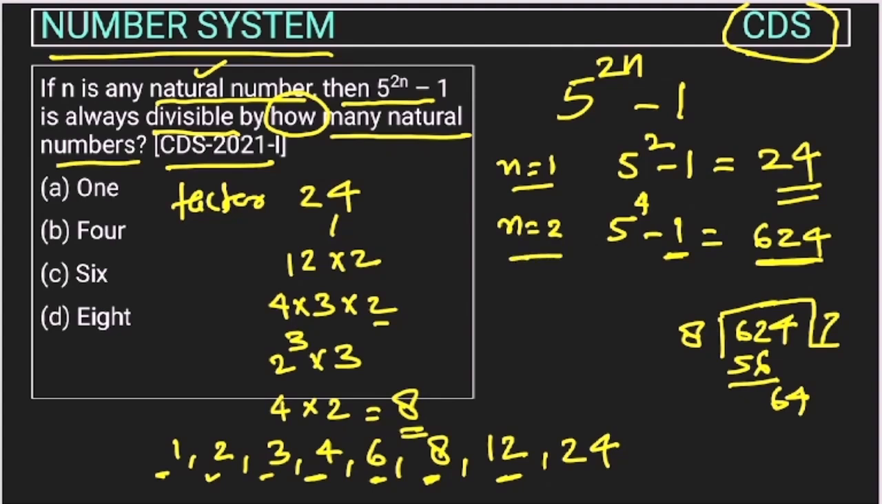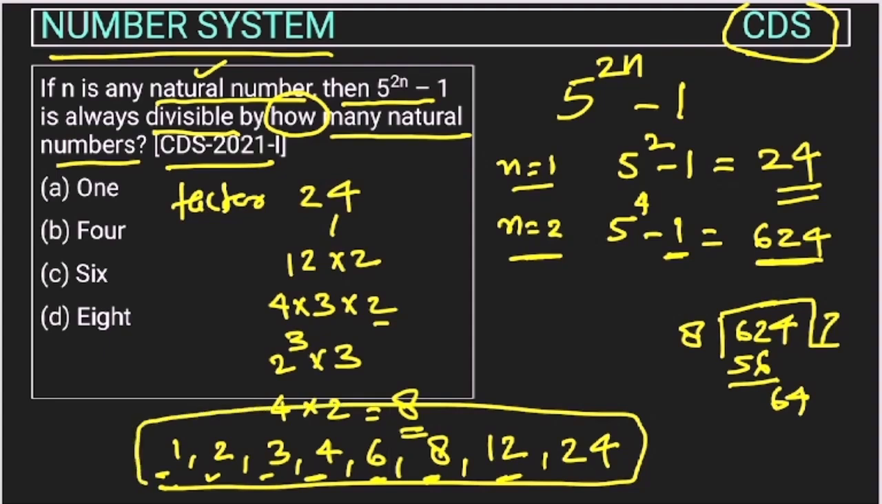So if we take n equal to 2, then also this is divisible by all these 8 numbers. So we can say that no matter what power of n we take, the number will always be divisible by at least these 8 factors. The question is asking for always divisible, so this is always divisible by these 8 factors. So the answer will be option D. This is a good question.